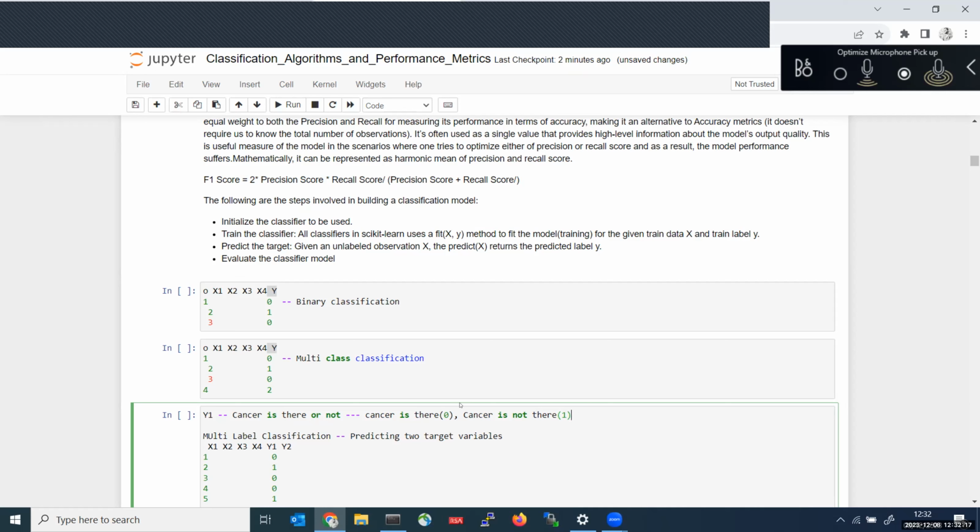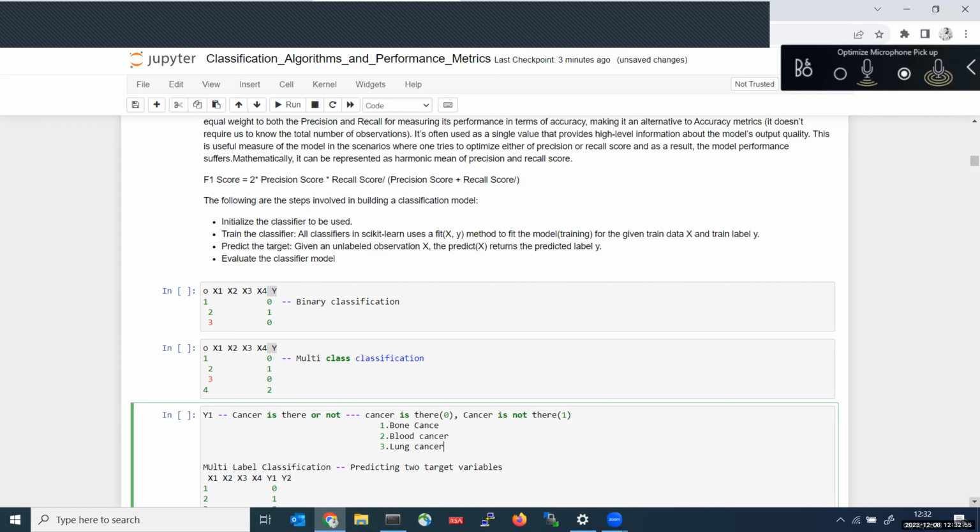If cancer is there, again we will have multiple cancers. The first type is bone cancer, the second is blood cancer, and the third is lung cancer, let us suppose.